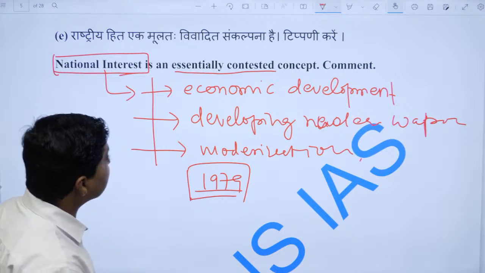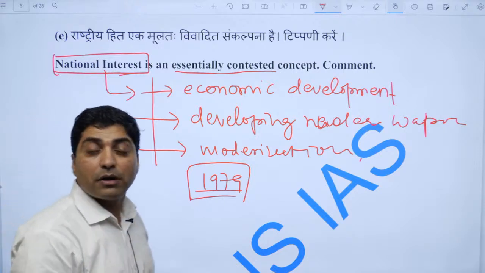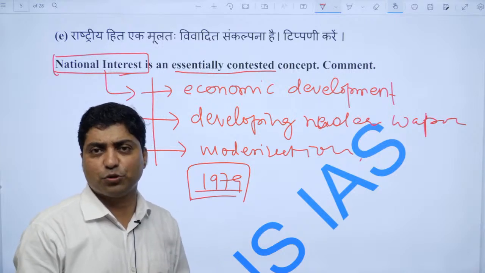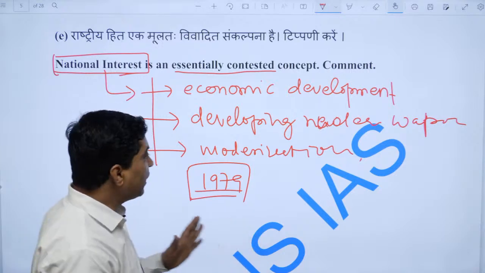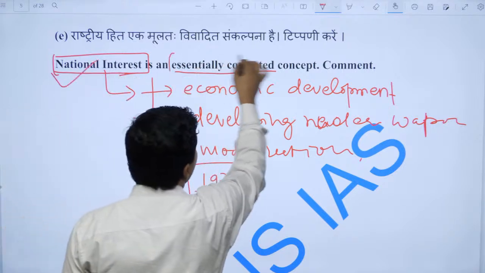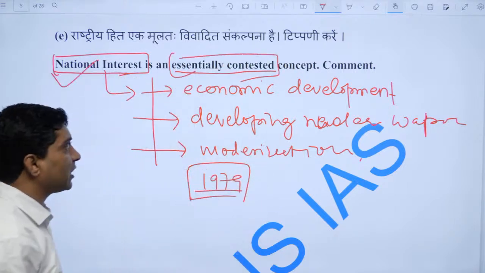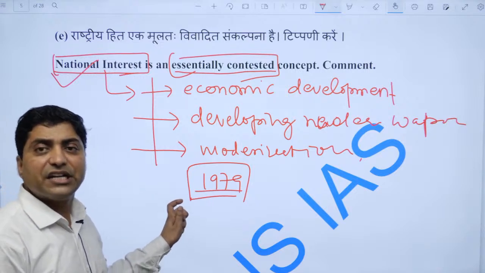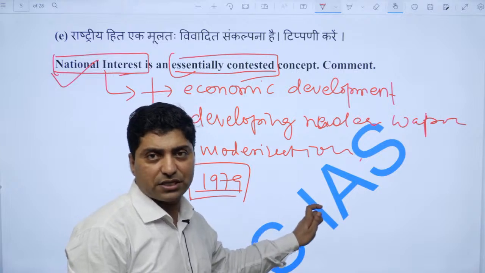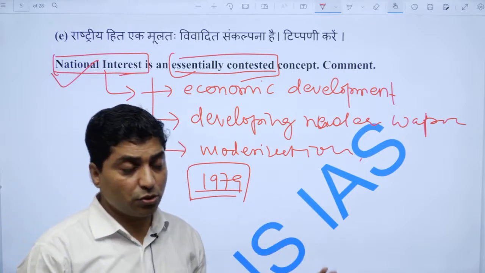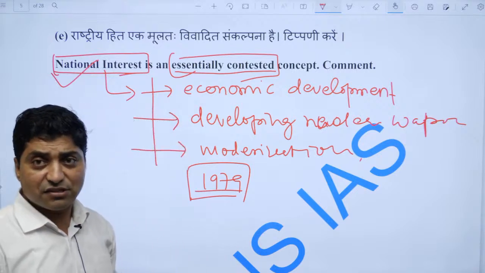Therefore, if you can see, the US attacked many countries, right, in the name of protecting the national interest. So therefore, you can see, national interest is essentially a contested concept, right, and there is no universal definition of national interest, right? Whatever a nation state pursues, they say that this is their national interest.